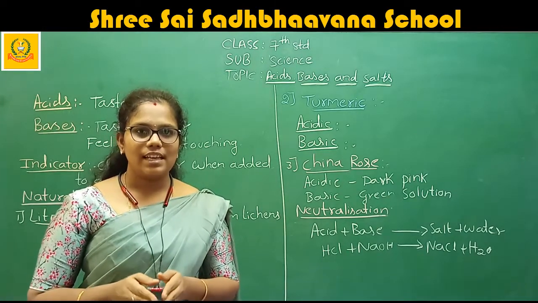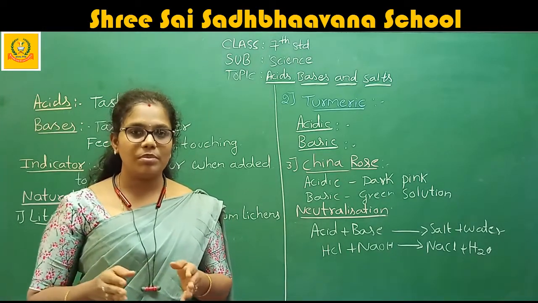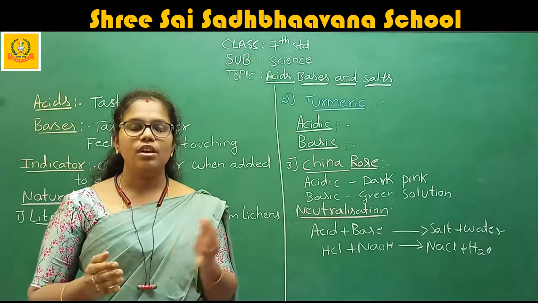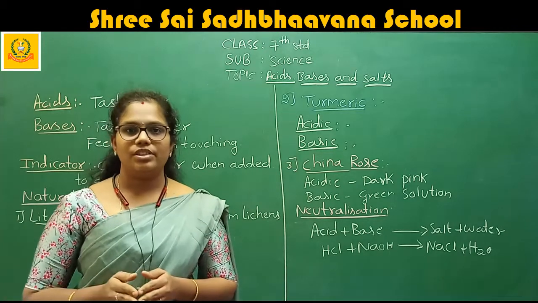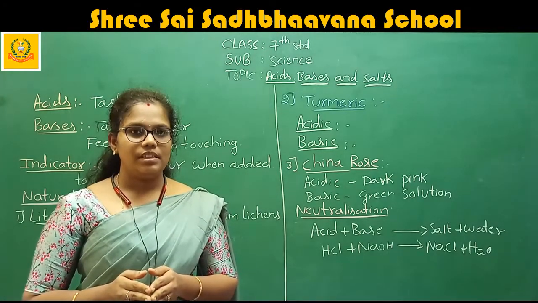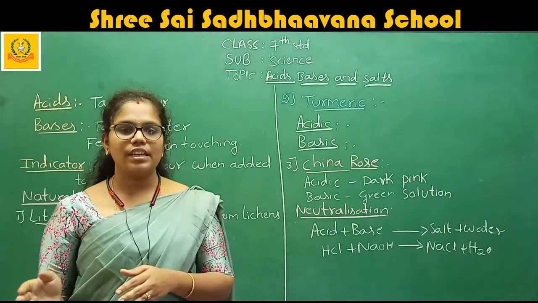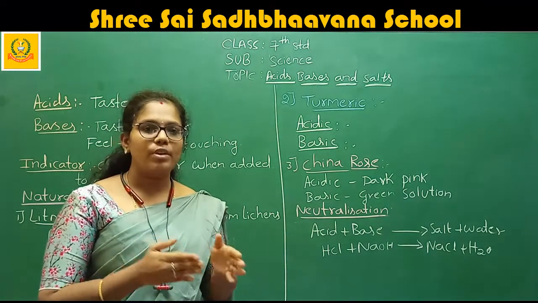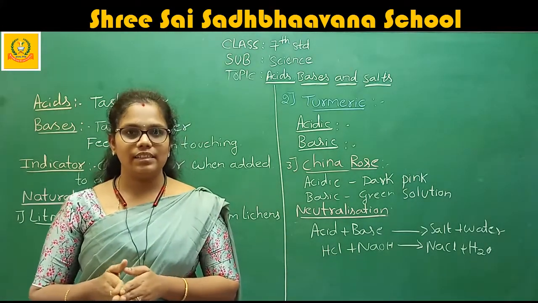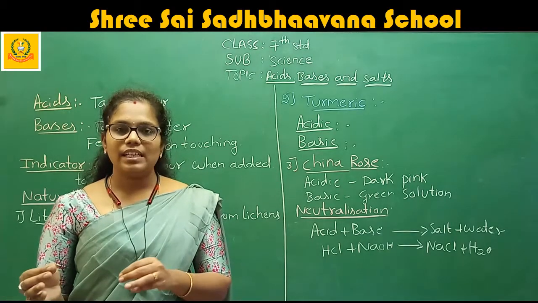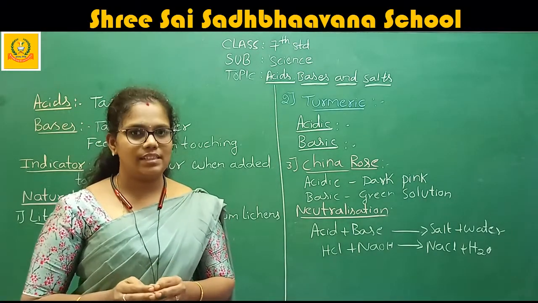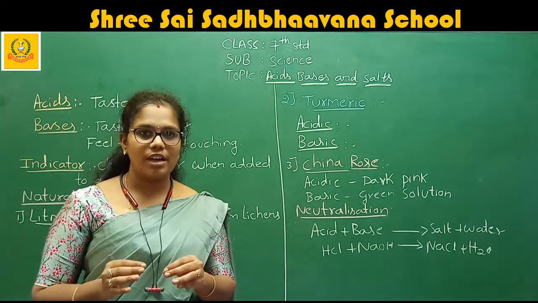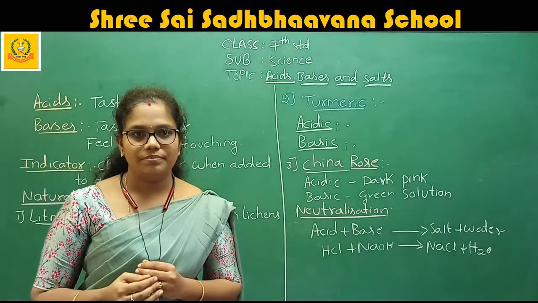If you see, science is divided into, maybe you already know that, physics, chemistry, and biology. Physics means the branch of science that deals with the study of the properties of matter. If you study only the physical properties, the physical nature of the substance, it is known as physics. In chemistry, we study the properties of matter along with the reactions.